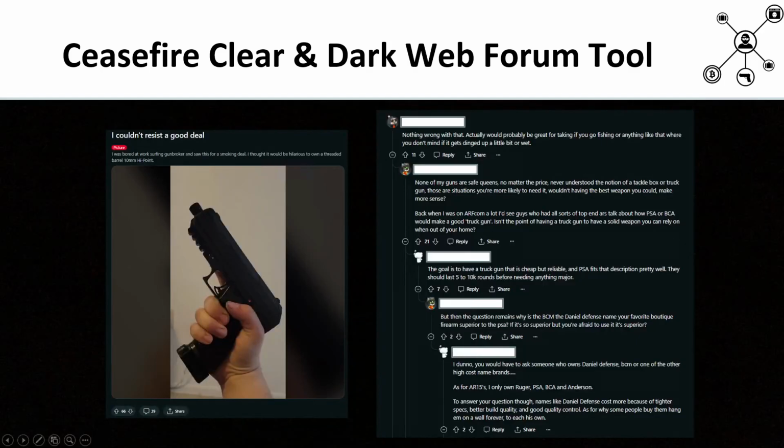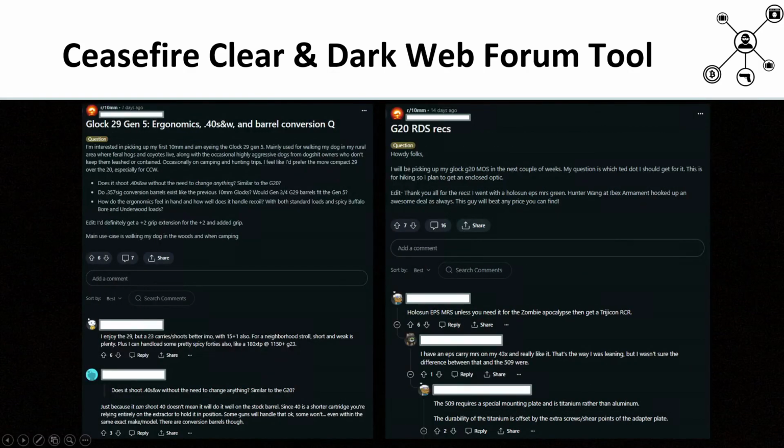Some conversation examples of a clear web forum, Reddit, can be seen on the screen. Examples of the generated alerts corresponding to conversations, as well as the way the user can interact with them, will be presented shortly.